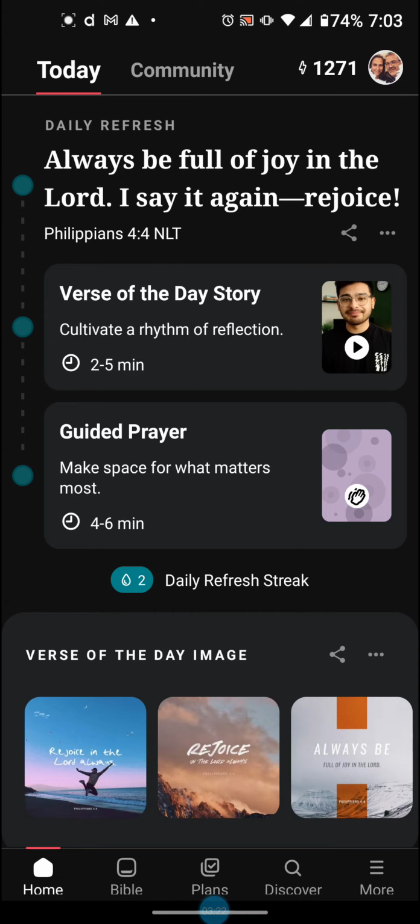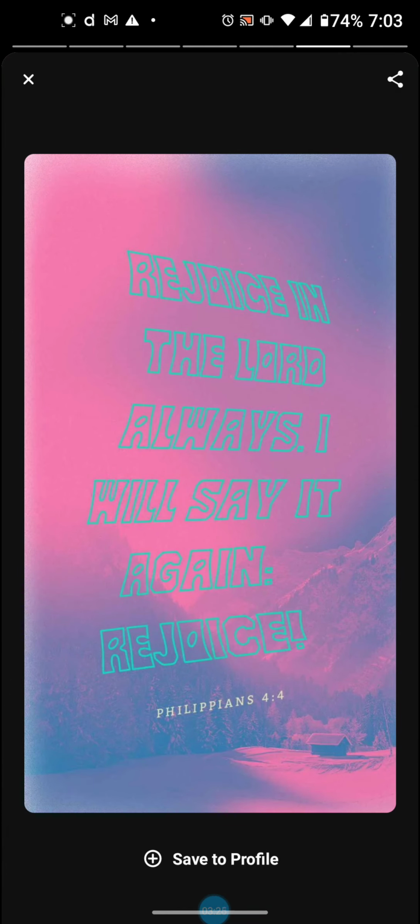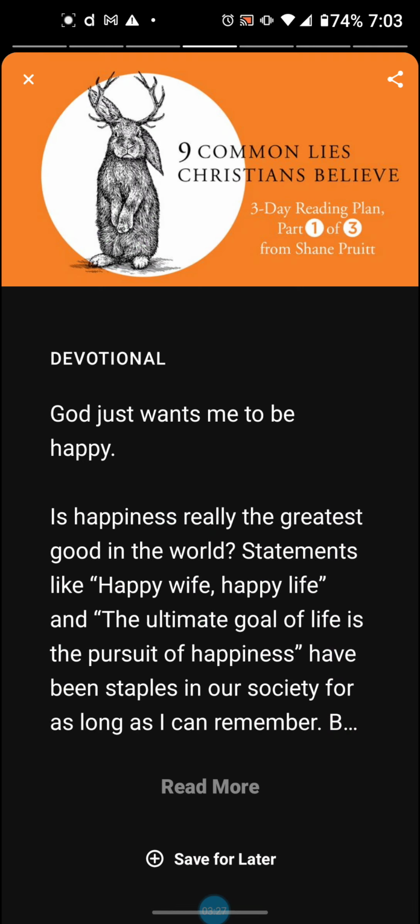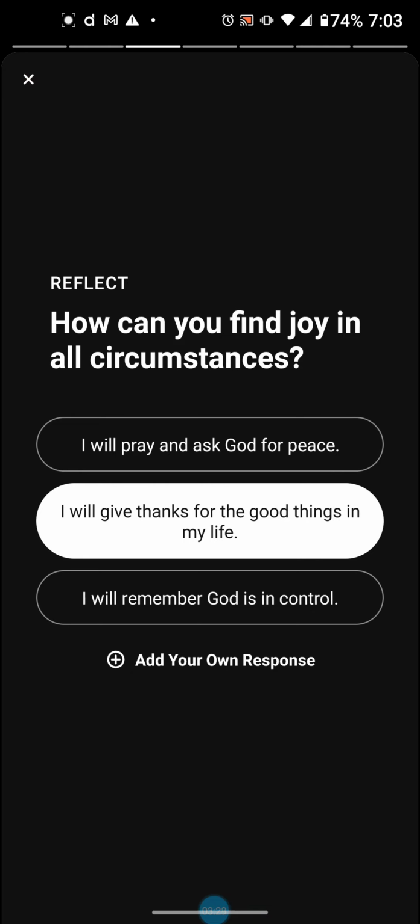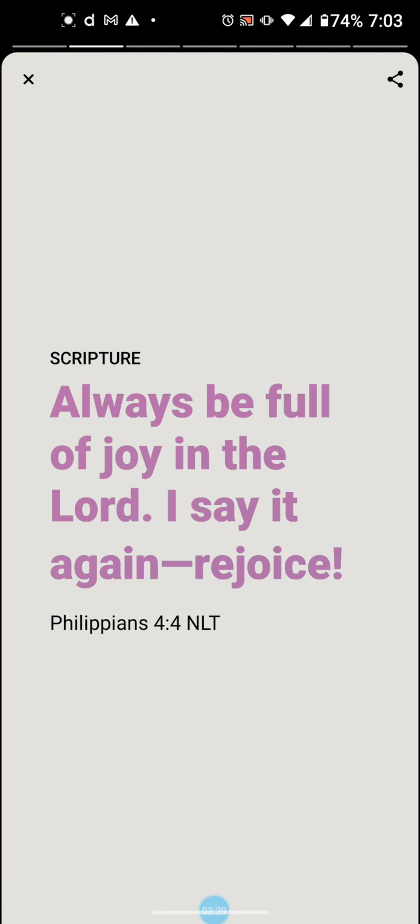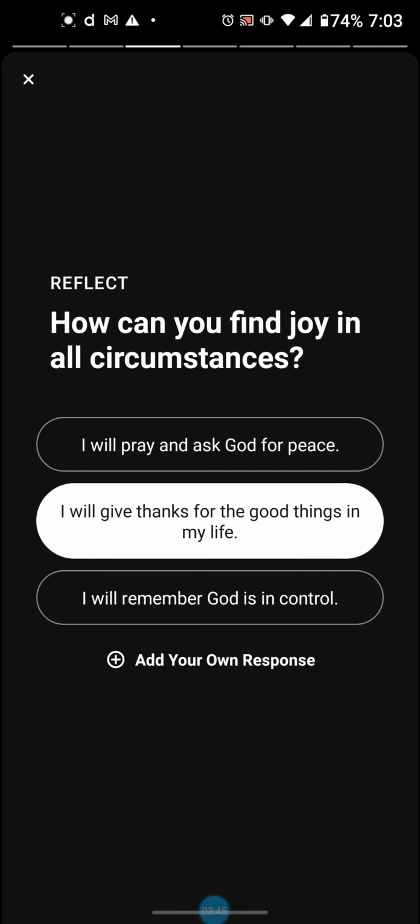I can jump into a teaching on the verse of the day. Actually, it's going to take me back to a teaching right here. The teaching lasts maybe 2 or 3 minutes. Once the teaching is done, it'll automatically advance, or I can advance through it into the next screen, which is right here, and it's a recap of that verse of the day.